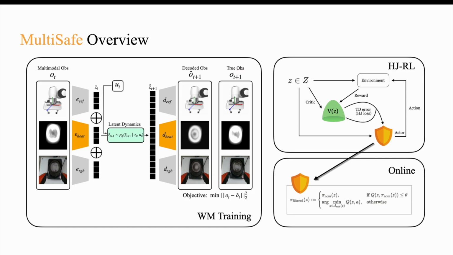Though not our contribution, we include the rest of the pipeline for a holistic overview. After learning the classifier, we learn a backward reachable tube, the set of states on which you will inevitably be driven to failure, through DDPG, and a corresponding policy through an HJ loss-enforced temporal difference error. During deployment, we employ the filtering technique discussed earlier to obtain the switching control.